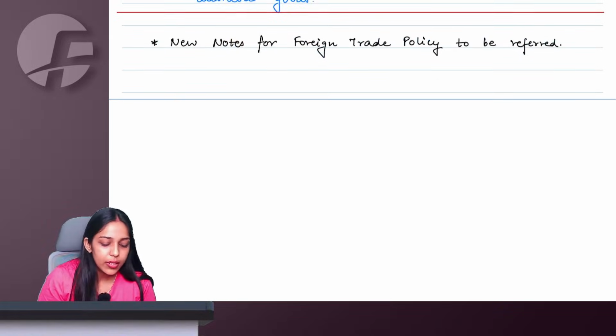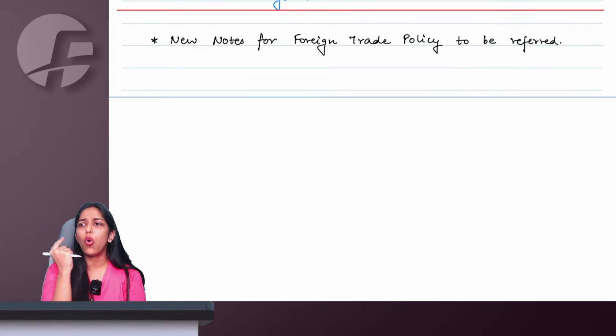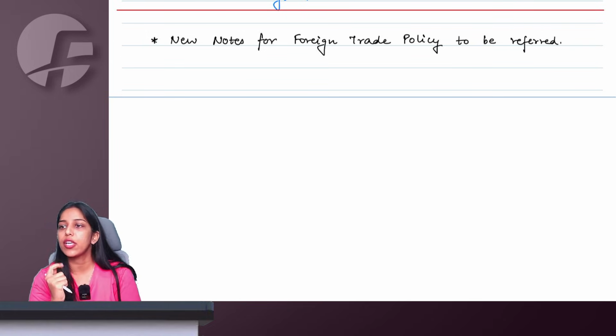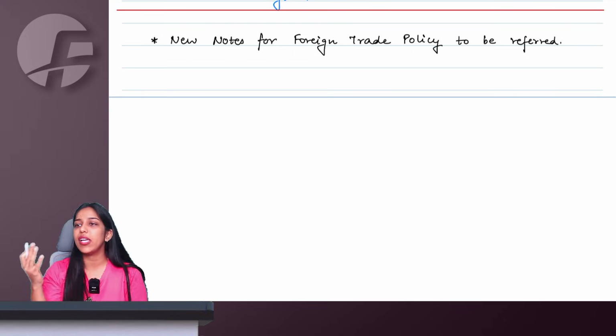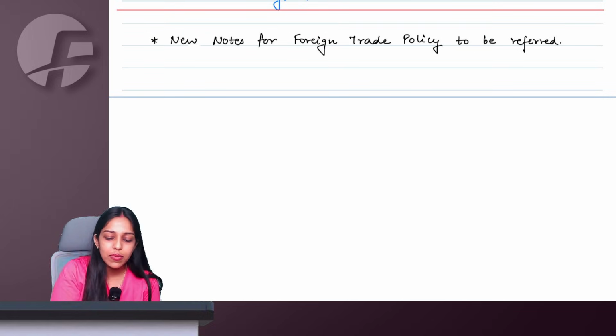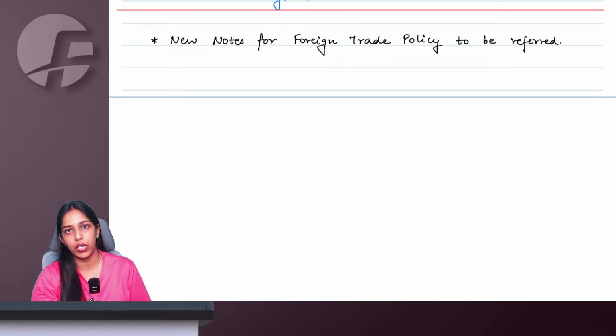Right, ma'am. This is about the finalization of provisional assessment, the only amendment in entire customs. Rest everything, ma'am, classification, valuation, types of duty, baggage, warehousing, import, exportation, levy, exemption, IGCR rules, everything same, no amendment. One small change in foreign trade policy is there. I have already shared new notes for foreign trade policy.